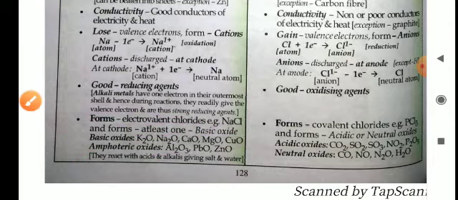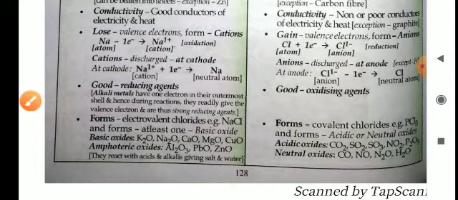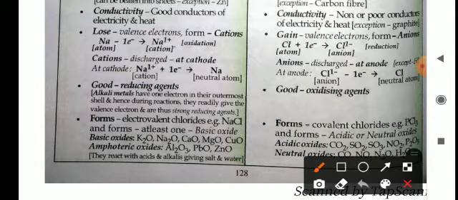Non-metals form acidic oxides like CO2, SO2, SO3, NO2, P2O5, etc. Neutral oxides are CO, NO, NO2, and H2O. These are neutral oxides because they cannot react with water and cannot form any type of acid or base.